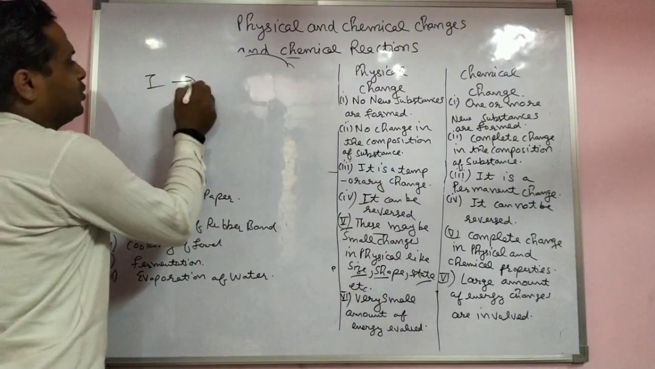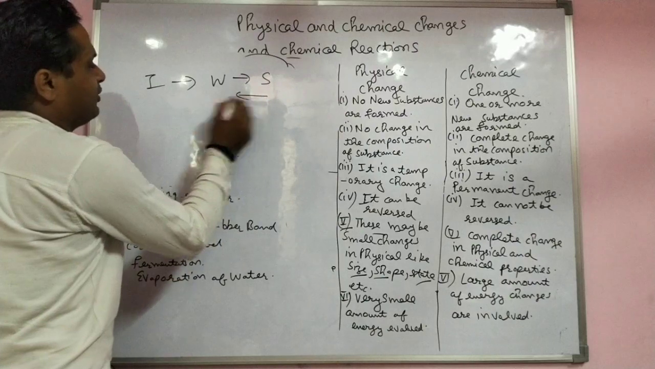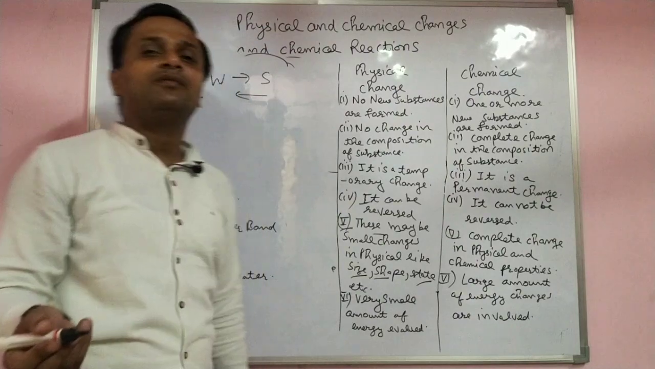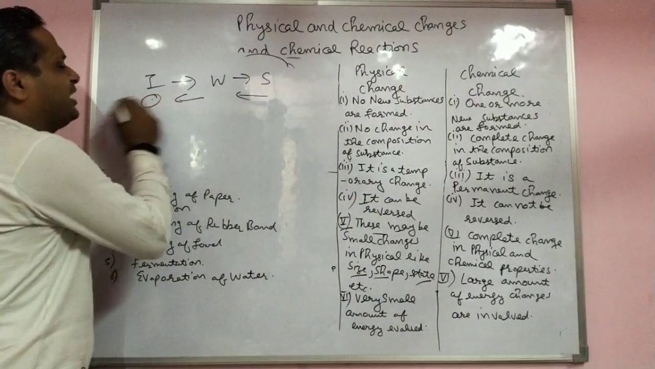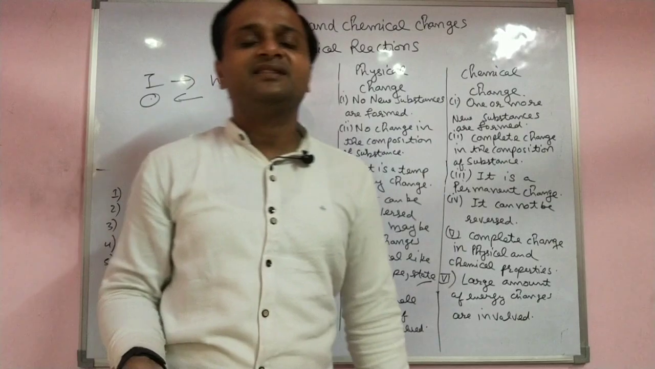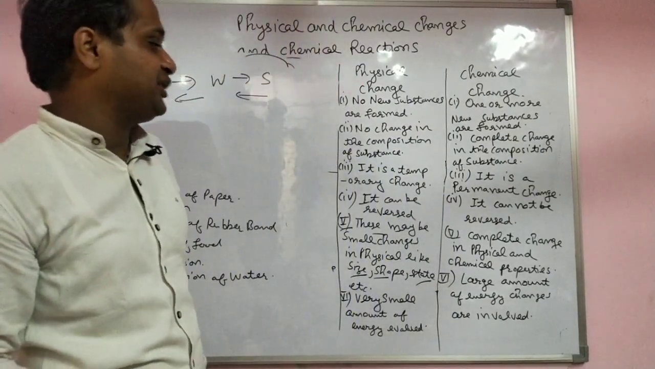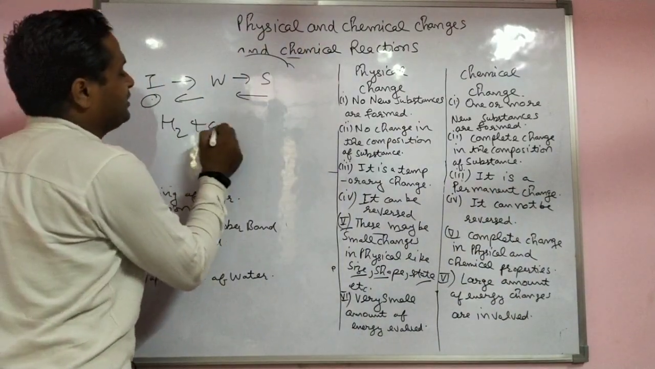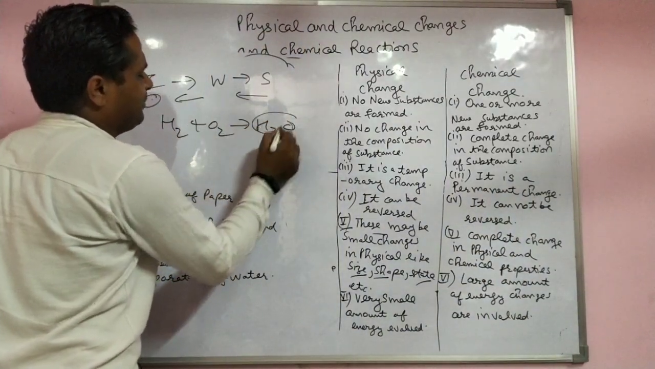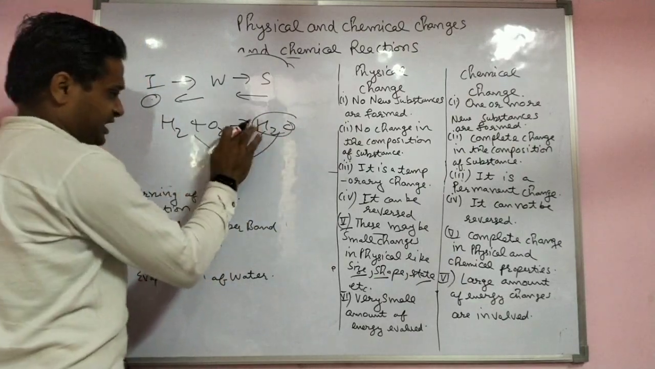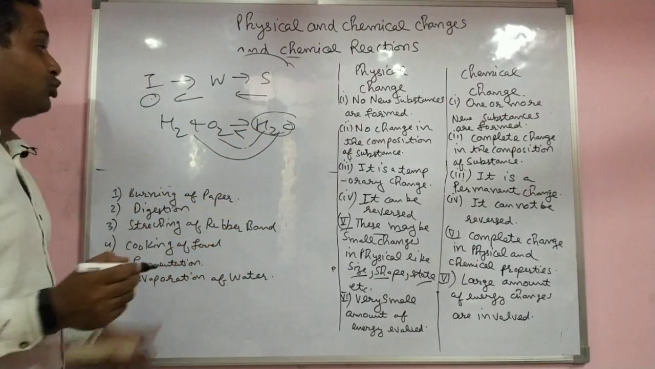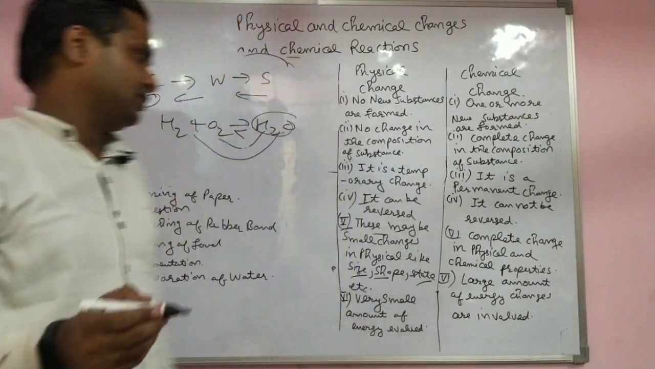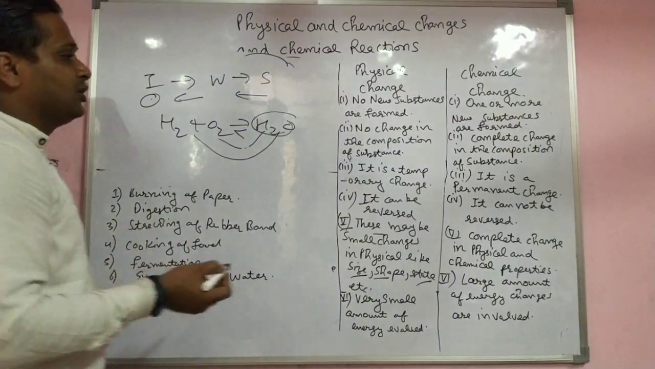Ice converts into water, and water can convert back into ice. It is temporary: you are able to convert back and get the same reactant from the product. That is called a reversible change, reversible in nature. A chemical change is a permanent change. When any chemical reaction happens, you are generally unable to convert the product back into the reactant. Here you may be able to convert, but it needs high electricity and is very costly. That's why reversing is not practically possible.